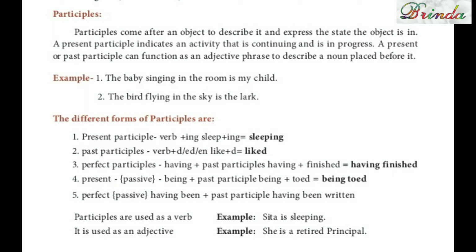Participles come after an object to describe it and express the state the object is in. A present participle indicates an activity that is continuing and is in progress. A present or past participle can function as an adjective phrase to describe a noun placed before it. For example, the baby singing in the room is my child.